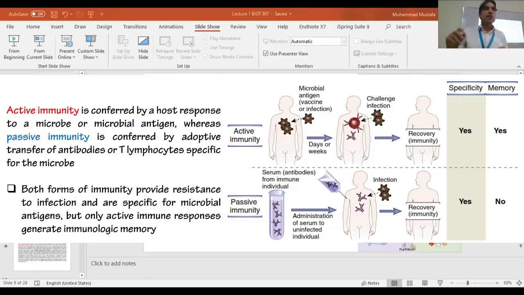In the meanwhile, certain memory cells are produced to store the information of that activity. That procedure is called active immunity, when our immune system contributes fully in fighting against a disease, using all its resources.